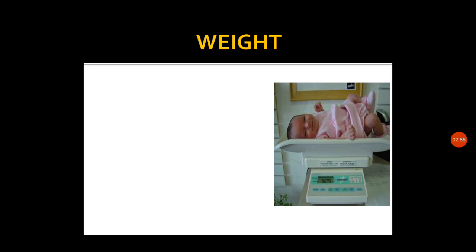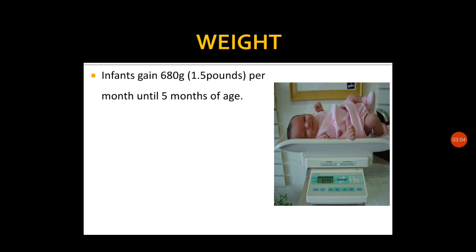How is the weight increasing in an infant? Infants gain 680 gram, that is 1.5 pounds per month until 5 months of age. This is the proportional change happening in the weight of the baby.